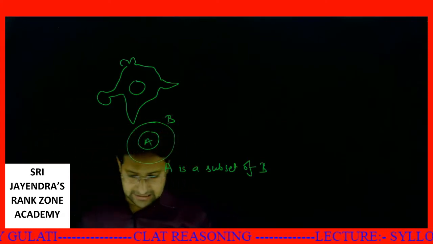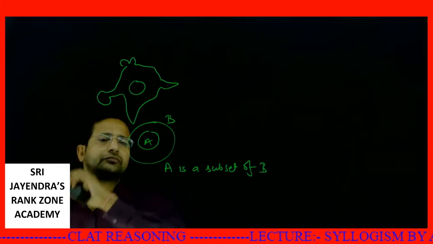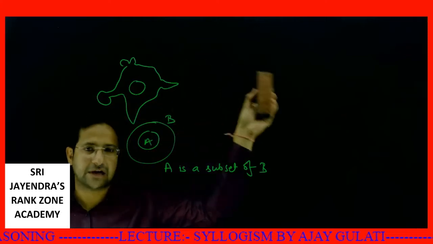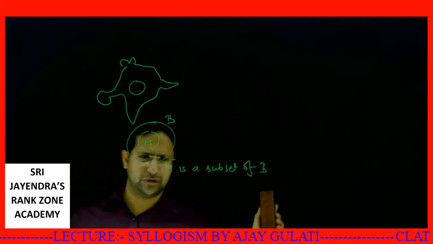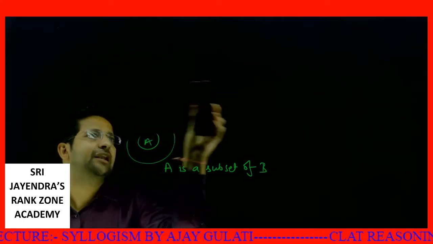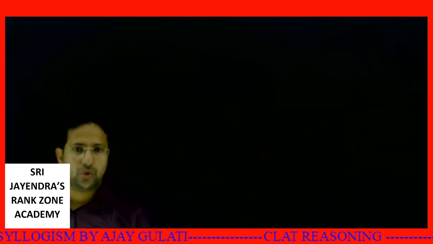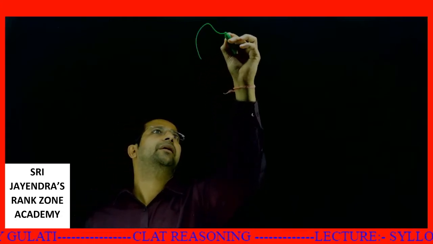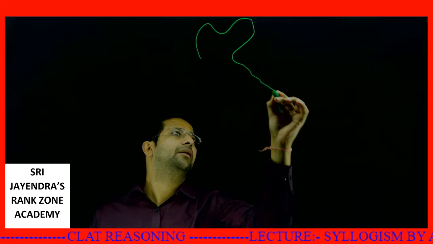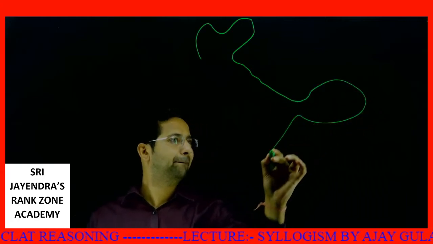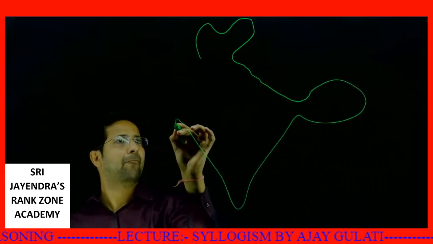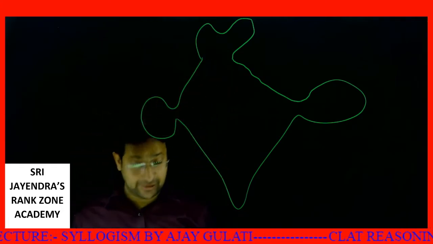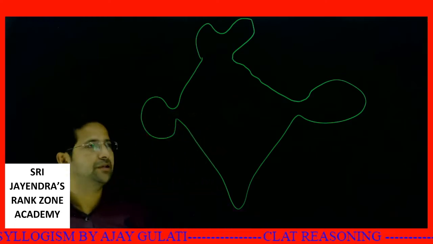This is one part. Let's come to the next part. So this is a very important topic and very easy topic. Once I finish this theory, we'll start with the questions directly and you will be very easily able to solve them. Okay. Now I'm rubbing this. The last part is no A is B. For that I need to draw a map of my country a bit bigger. Okay, suppose this is the map of India. I'm very sorry for my drawing. Please bear with me. Please forgive me.